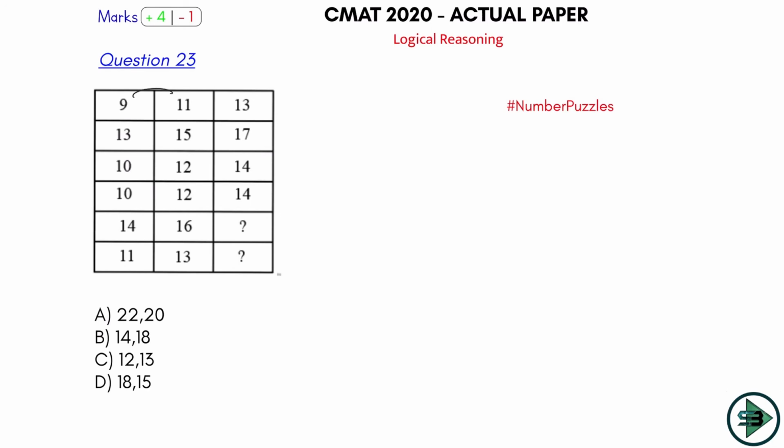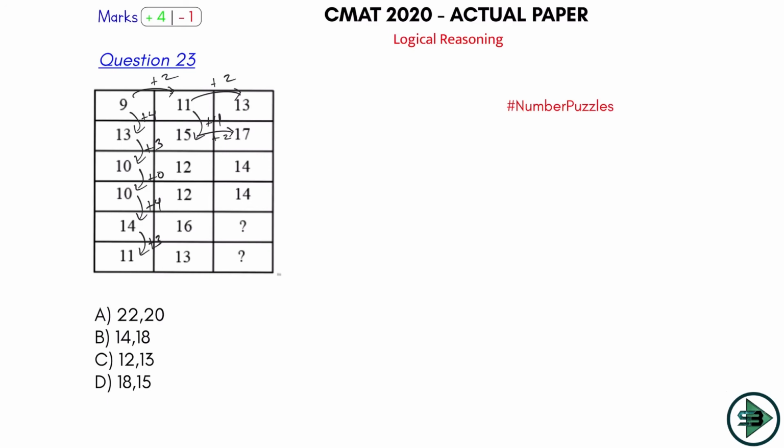So 9 becomes 11, I can say plus 2. 9 becomes 13, I can say plus 4. 11 becomes 13, so plus 2. 11 becomes 15, plus 4. 15 becomes 17, plus 2. 12 becomes 15, that is plus 3. So you have here plus 4, then plus 3, then plus 0, then again plus 4, then again plus 3.